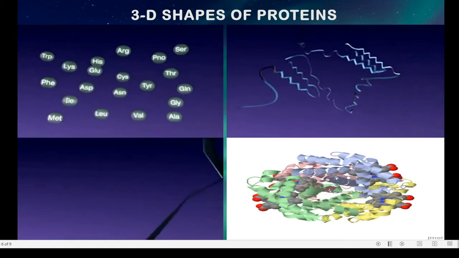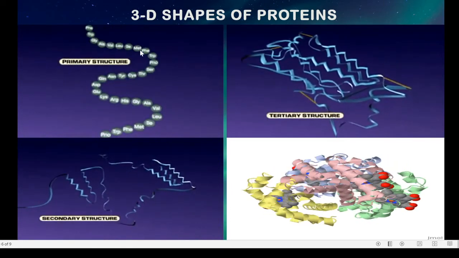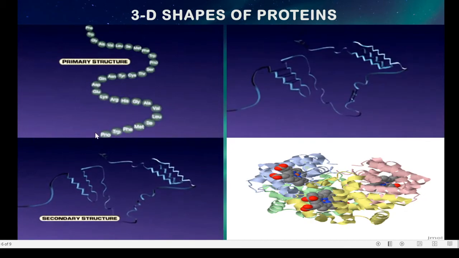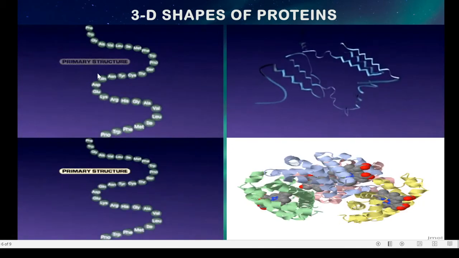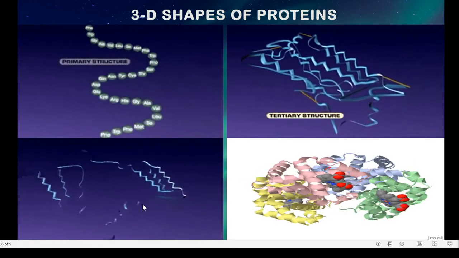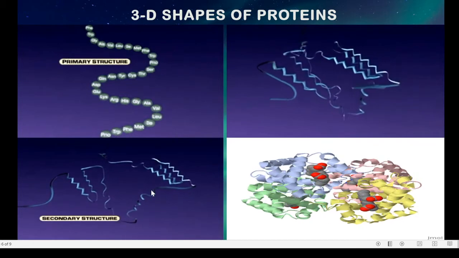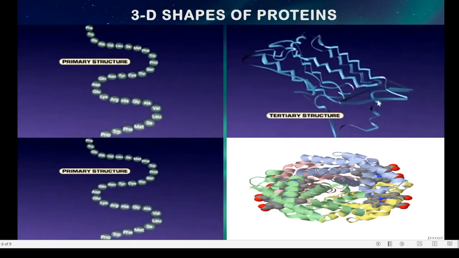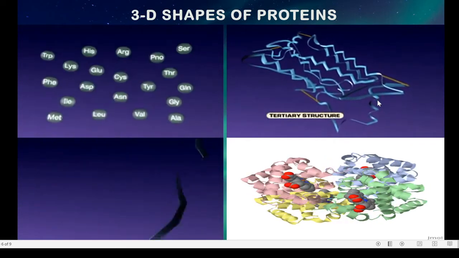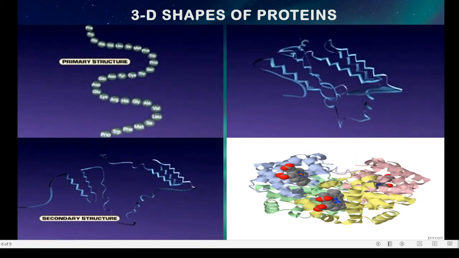So here we can see the animated form of the structure. The first one is a linear form made up of many units of amino acids, the primary structure. Then this primary structure undergoes twists and turns, in the second diagram, which forms a secondary structure, and the same secondary structure still forms a compact form to evolve into a tertiary structure.